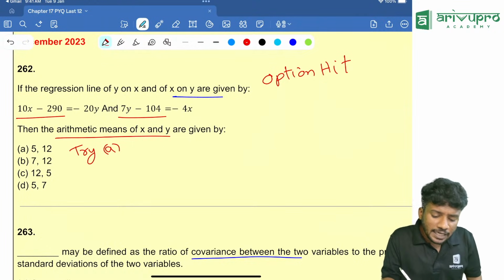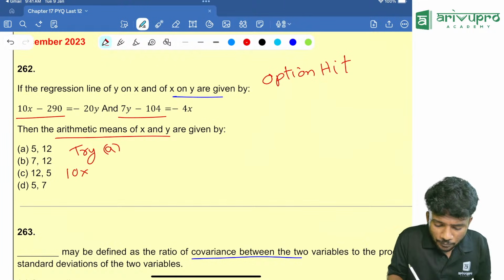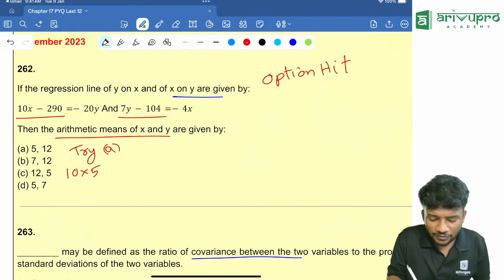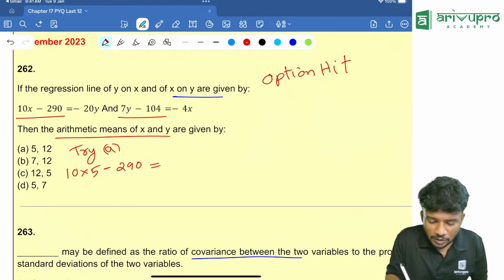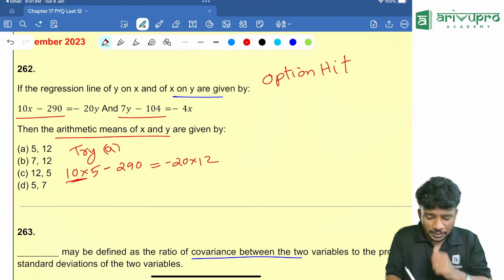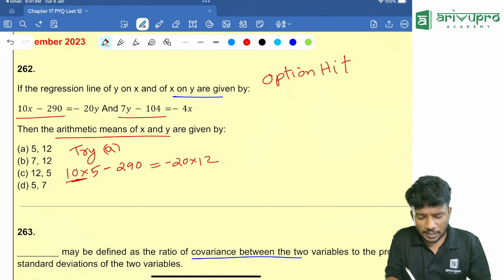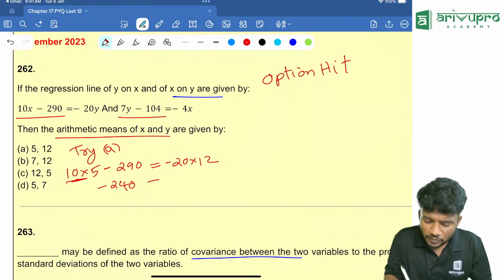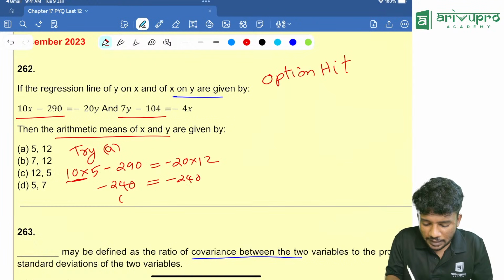Looking at that, 10 into 5. Instead of x, you are putting 5. Minus 290 is equal to minus 20 into 12. So, which is how much? That 10 into 5 is 50. 50 minus 290 is minus 240, which is equal to minus 240. That means LHS and RHS are equal in the first equation.